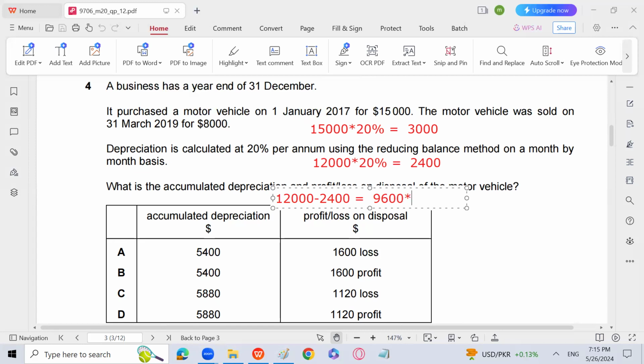And you have to calculate depreciation at the rate of 20% multiplied by how many months? Because it is a month-to-month basis, you will calculate depreciation only for 3 months. So 3 over 12: January, February, and March. How much does it come to? 9,600 into 20% into 3 over 12.